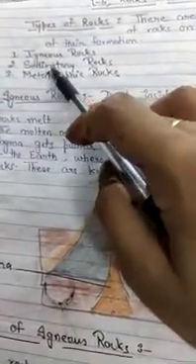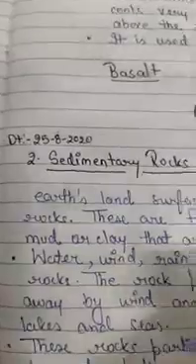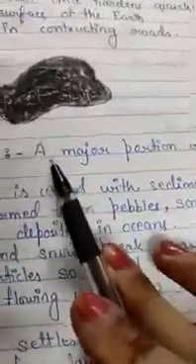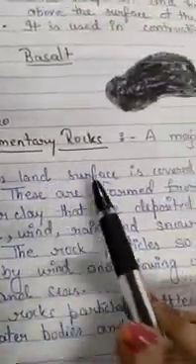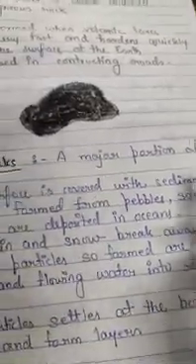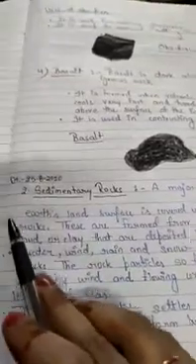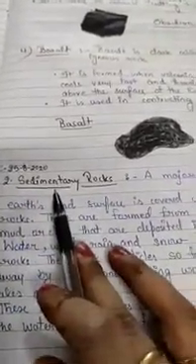Now we will study sedimentary rocks in today's topic. So, sedimentary rocks. What are sedimentary rocks? A major portion of Earth's land surface is covered with sedimentary rocks. You can say around 75% of Earth's surface is covered with sedimentary rock.